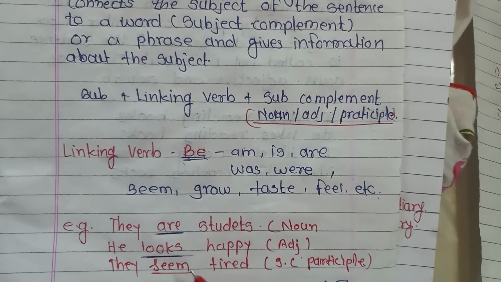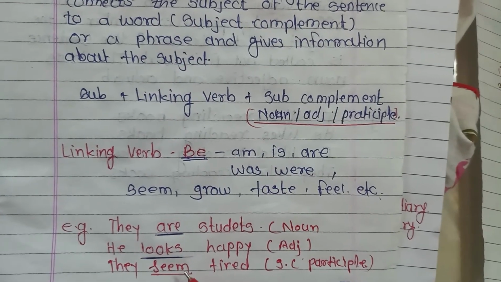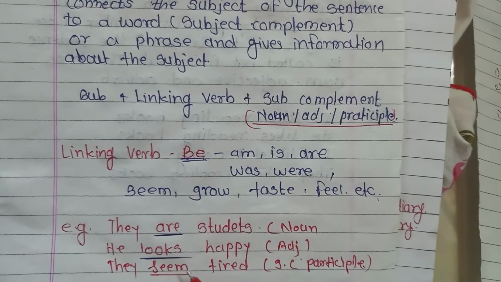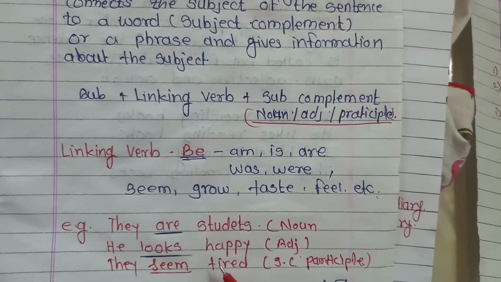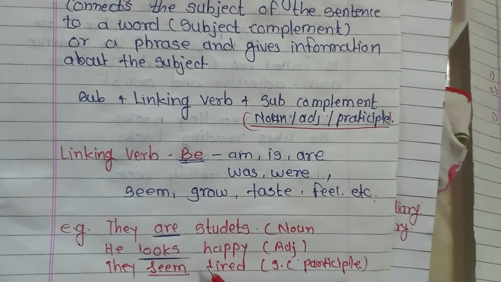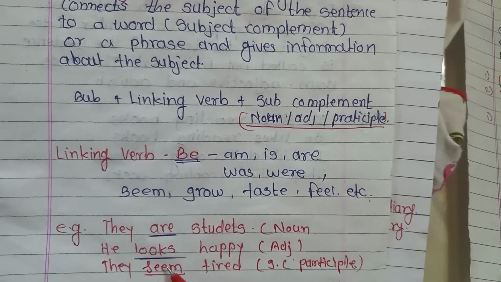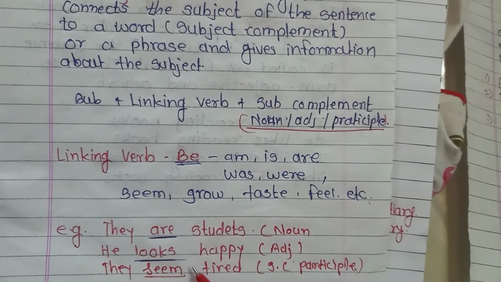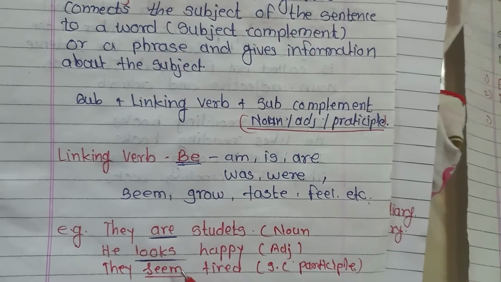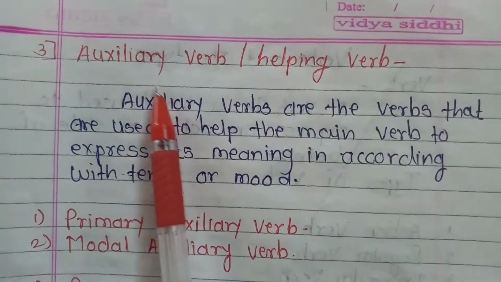In this sentence, seem is a linking verb. It is linking with tired and giving information about them. And it is working as a subjective complement or a participle.